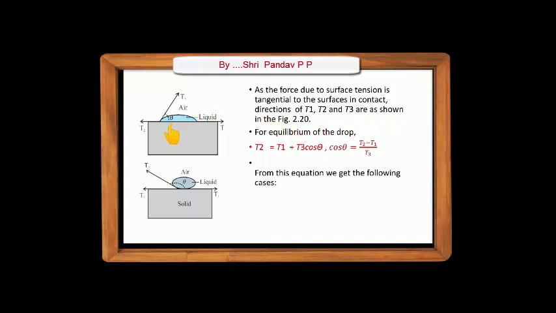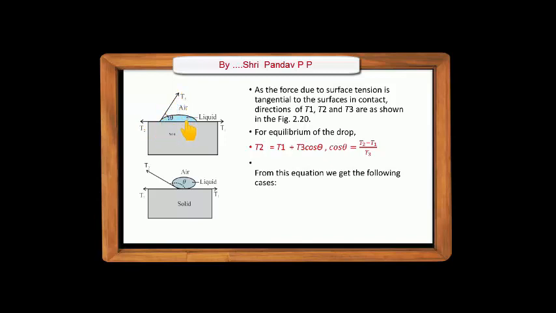Direction of T1 is in this direction, T2 has a direction in this, and T3 has a direction in this. Now, the molecules at the interface are acted upon by these three forces, T1, T2 and T3.